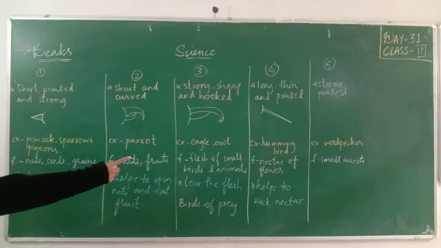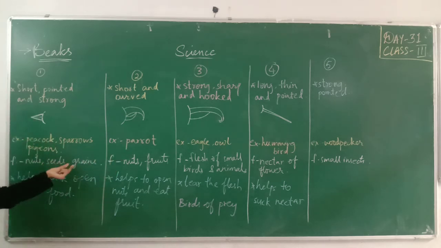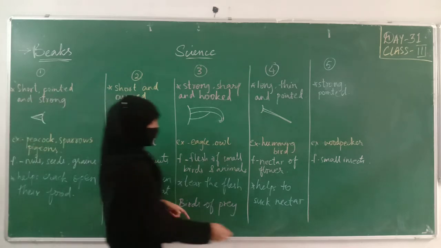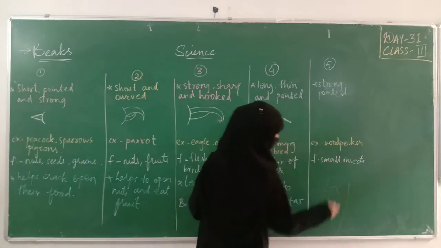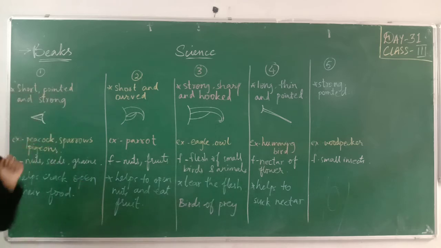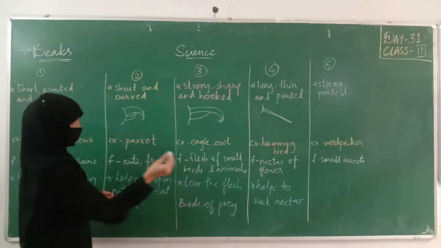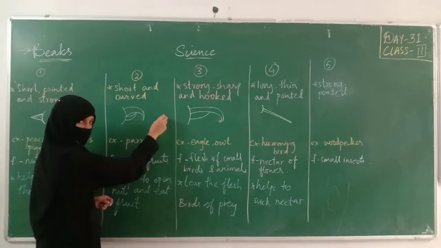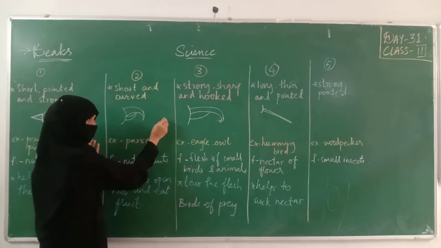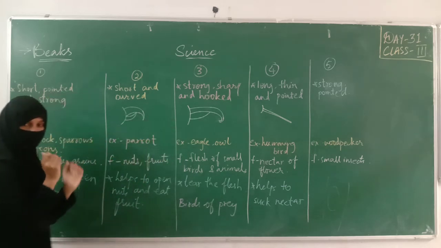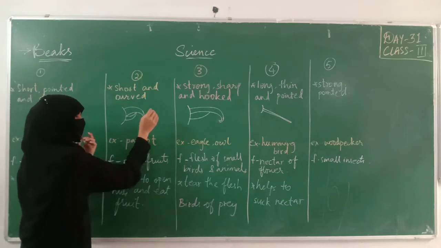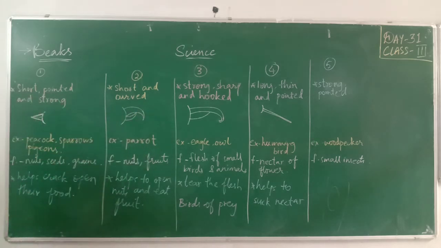It is similar to small seeds and grains. But why is it having a strong and pointed beak? Because with the name only, where does the woodpecker live? Woodpecker lives in the trunk of a tree. In that the woodpecker will make a hole and live over there. So how does the woodpecker make a hole? With its beak. With the beak the woodpecker will continuously beat into the trunk, the stem of the tree, to make a small hole for insects. Now making a hole in such a strong trunk is not an easy task.